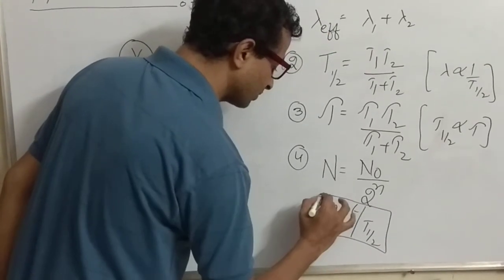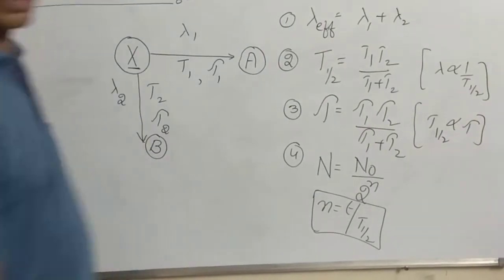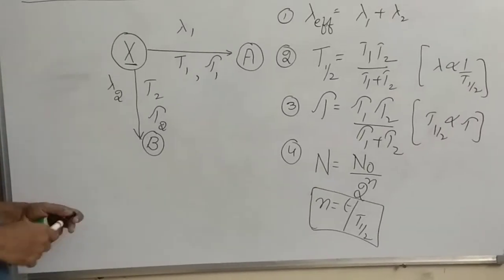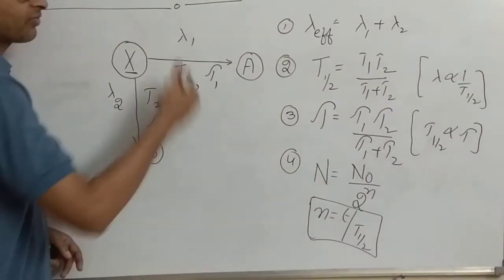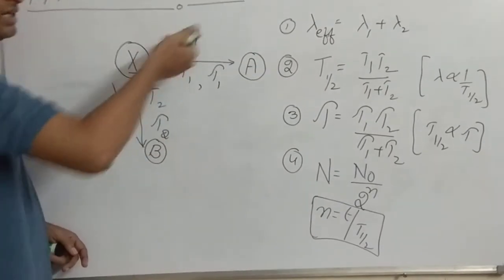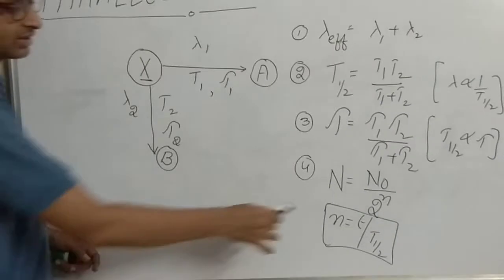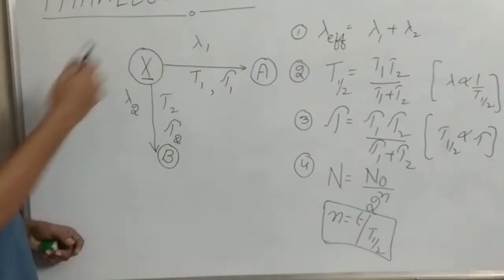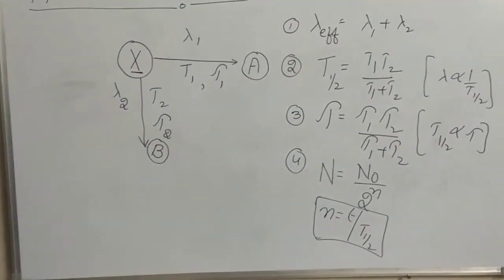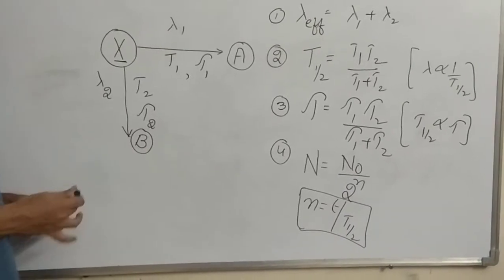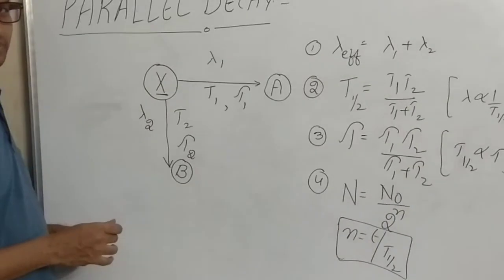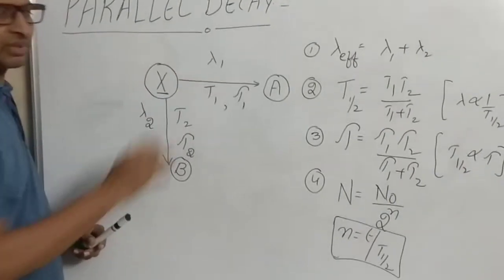n is equal to t upon T half, where T half is the effective half-life of the parallel decay. This is the formula. This is the most important concept. During the examination, I think it is only the calculation that is the problem, but the process everybody knows.